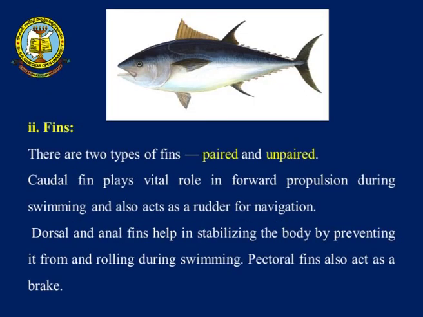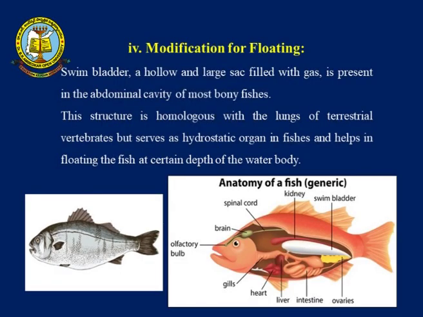And the fins: there are two types of fins, paired and unpaired fins. The caudal fin plays a vital role in forward propulsion of the animal, and of course the dorsal and the pelvic fins help in swimming, and the pectoral fin also acts as a brake. The modification for floating is the air bladder present inside the fish,